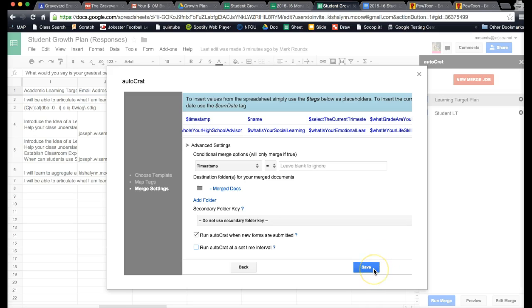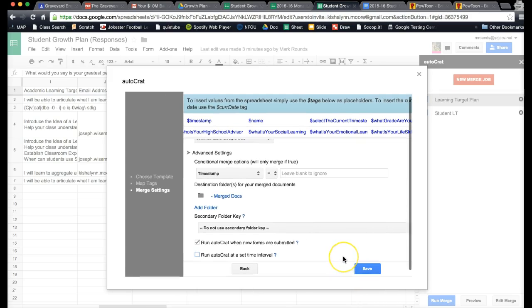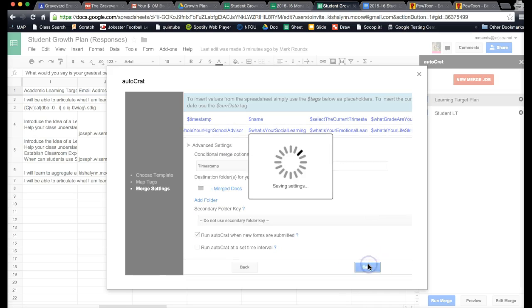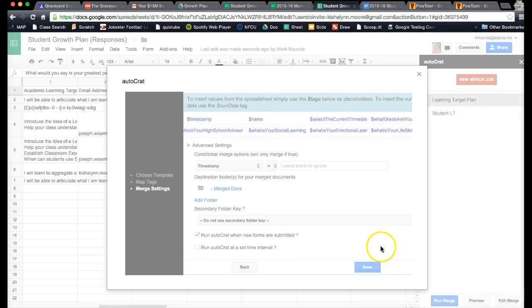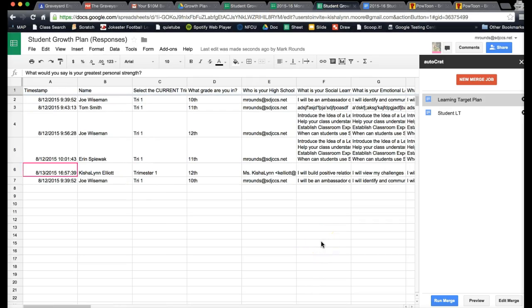The one thing that I don't know is whether it updates if you update it. So we did set it so that they have to use their JDCCS login for that, because they can go back in and change their answers. So we can just test it, we'll create one. And I would say that, because you can't go in and change a form, you can only create a new one.